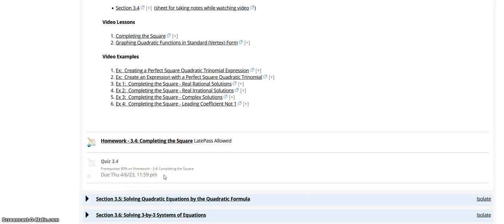You'll notice each quiz has a due date. If you do not complete the quiz on time, you can use a late pass. You have 5 late passes that you can use to complete quizzes throughout the year. You don't have to tell me when you're using them, you just use it, and it will give you 24 hours. So be careful of that.